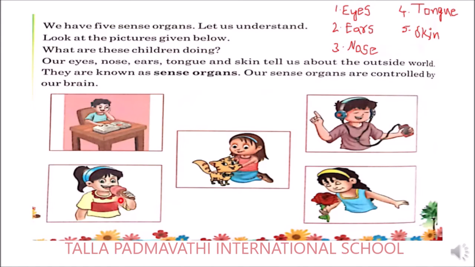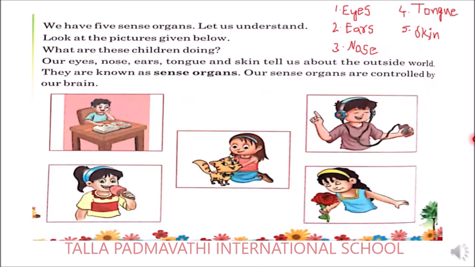You can see the next sense organ, which is tasting. What is the girl doing over here? She is tasting the ice cream. Which organ is she using here? Tongue. So what is the third sense organ? It is tongue. Go with the next one.